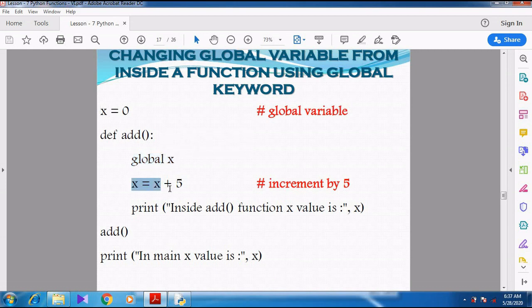Now x equal to x plus 5. Since inside the function I have used the global keyword, x is accessible inside the function, so it can change the value. Already the x value is 0, so 0 plus 5 changes it to 5. Now x is stored as 5.